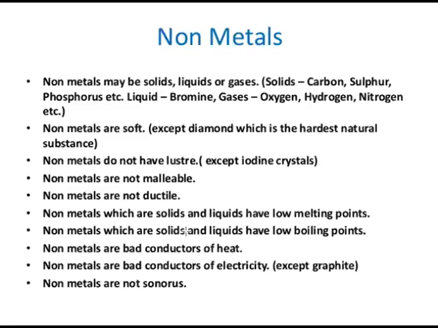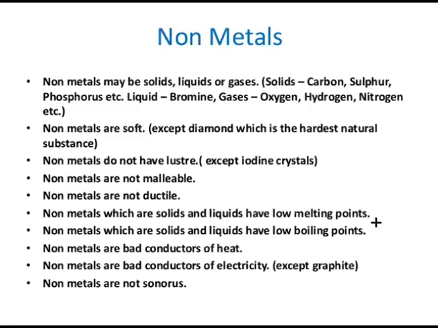Non-metals which are solids and liquids have low melting points. I already told you about the melting point. Melting point is that temperature at which the solid starts changing into liquid. So the non-metals which are solids and liquids have a very low melting point, that means they can melt at a very low temperature.